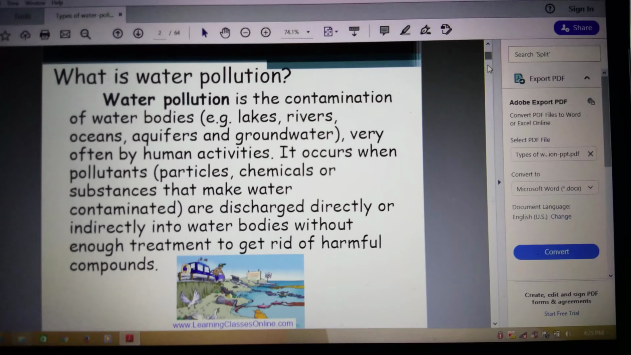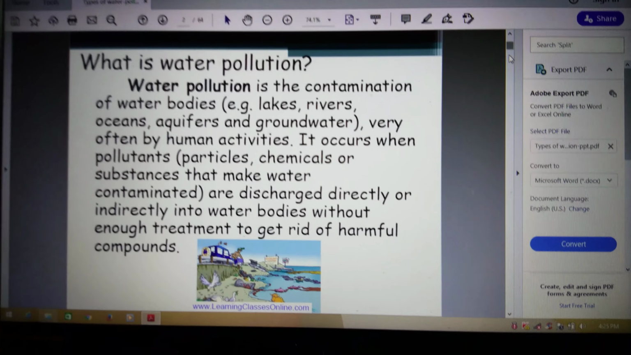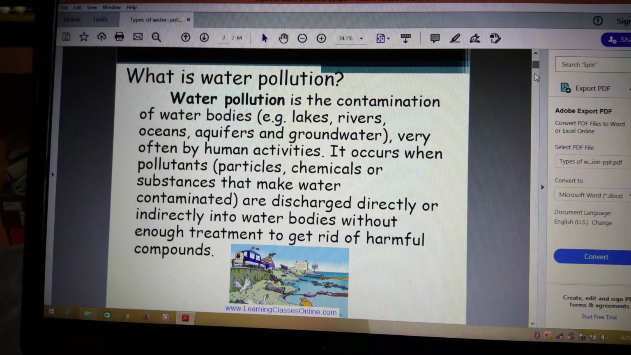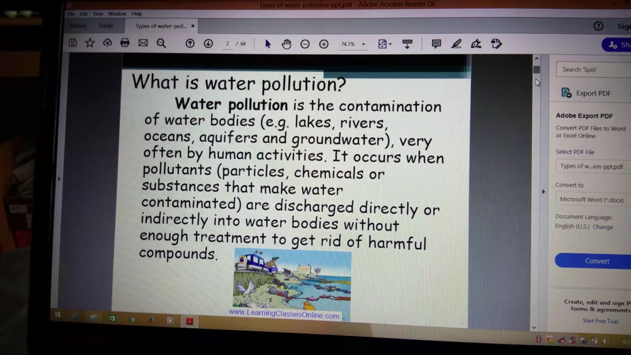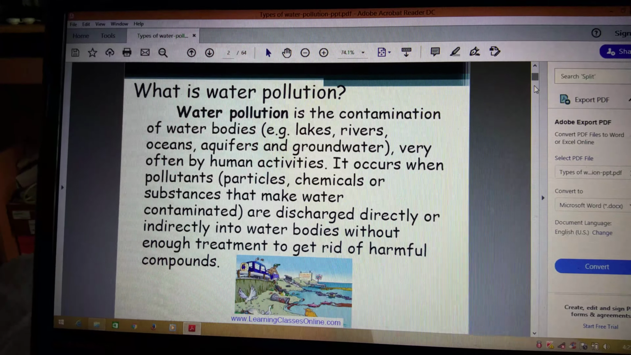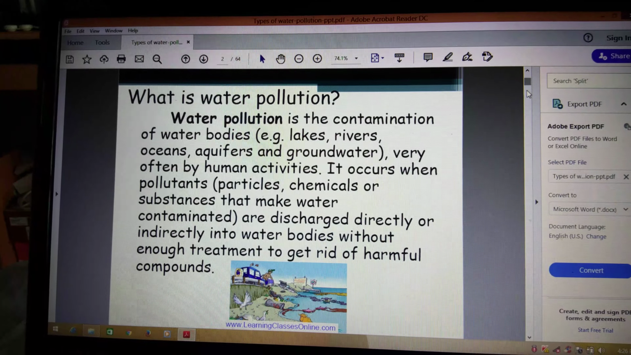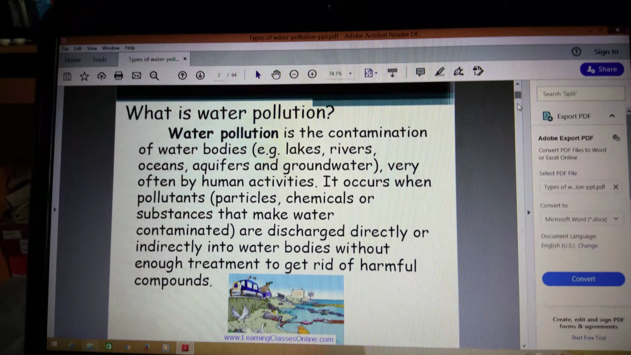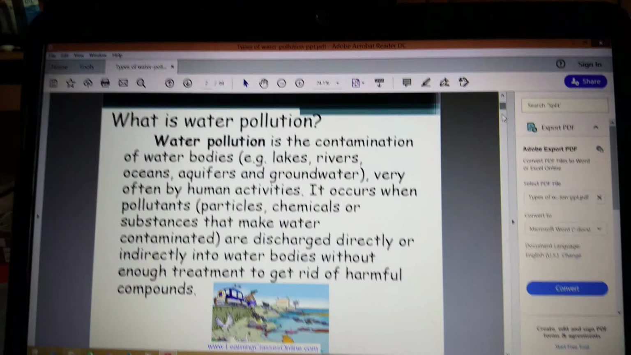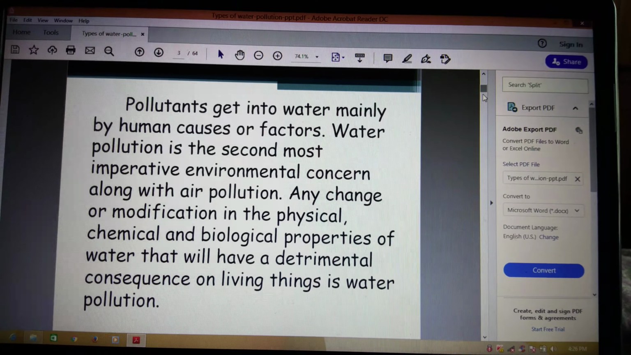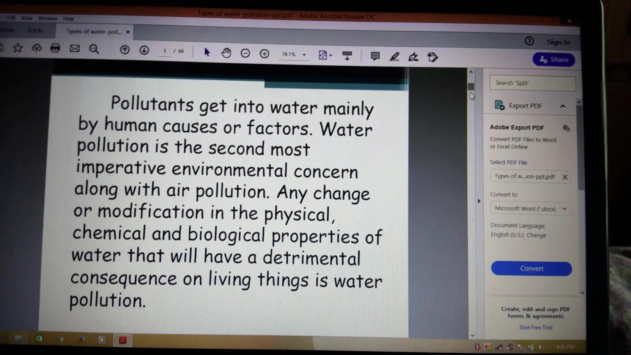Students, we are going to learn about water pollution. Water pollution is the contamination of water bodies. Water bodies may be lakes, rivers, oceans, groundwater, etc. These are contaminated by human activities, and these contaminants may be directly or indirectly discharged into the water bodies without any treatment. Treatment is nothing but removing the contents from the water.